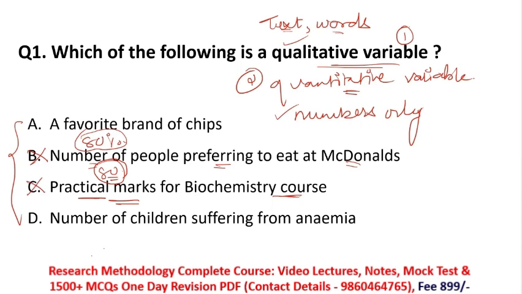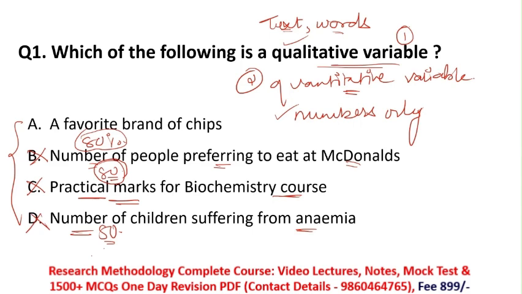Then option D, the number of children suffering from anemia. Again the word number came. Suppose there are 50 children, or 50% of children, suffering from anemia. Again you are getting a result in the form of a number, so it is indicating a quantitative variable. So option D is also incorrect.